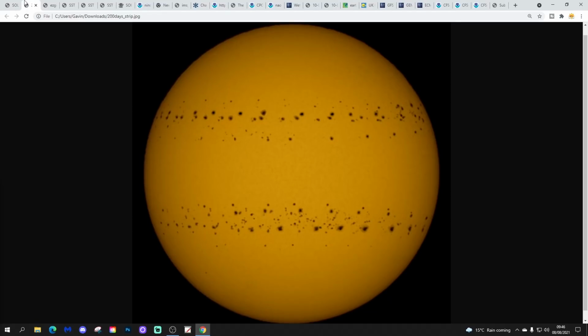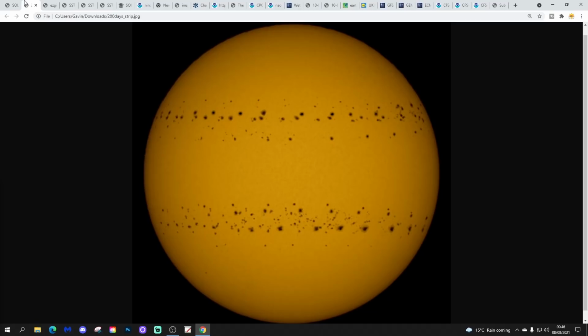This has been taken by an astronomer, and I'm going to try and get the name right, but I'll get it completely wrong, I'm sure. Sumideep Mukherjee, I think that is. I've almost certainly got that wrong. But anyway, thank you so much to that person who took this image, and to Rich for sharing it.